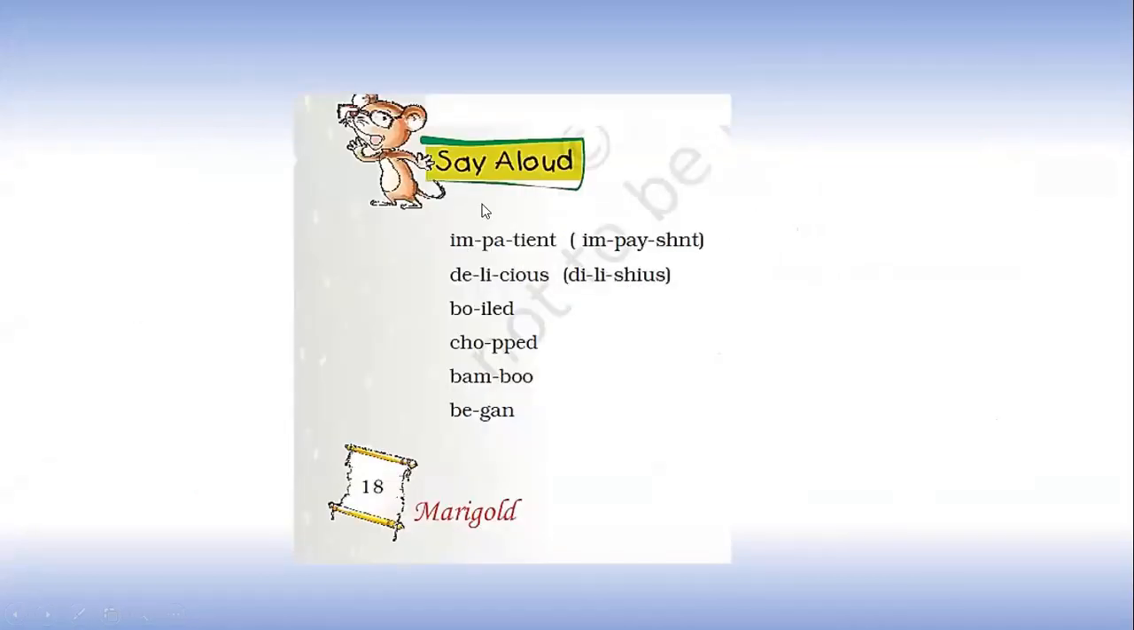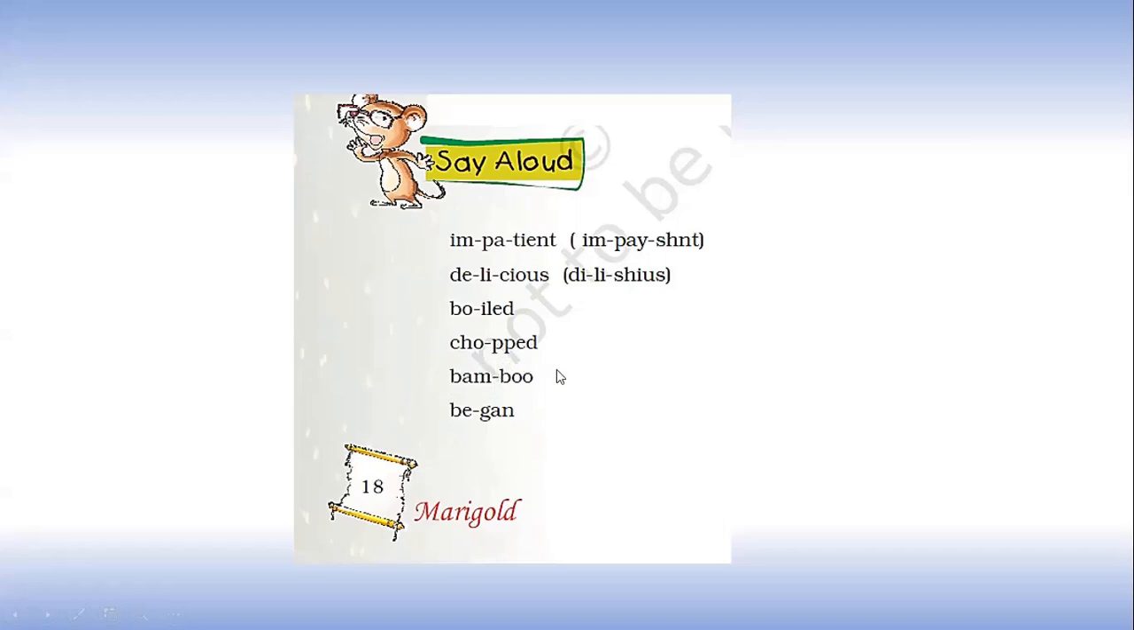Children, the last textual exercise included in this lesson is Say Aloud. Here are 6 words. All you need to do is repeat these words after me. The word impatient is pronounced as impatient. Impatient. The word delicious is pronounced as delicious. Delicious. Very good. The word boiled is pronounced as boiled. Boiled.